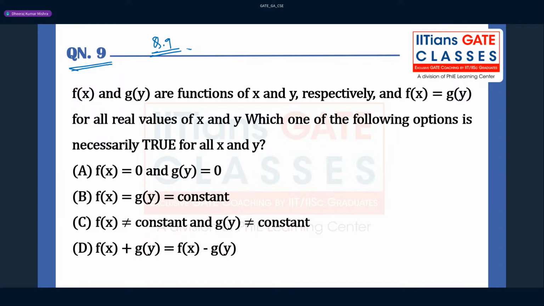So which of the following options is necessarily true for all? f of x equal to 0 and g of y equal to 0, these are the constants they have written. And f of x not equal to constant, g of y not equal to constant, and f of x plus f of y is equal to f of x minus g of y. Okay, so which option can be correct here?